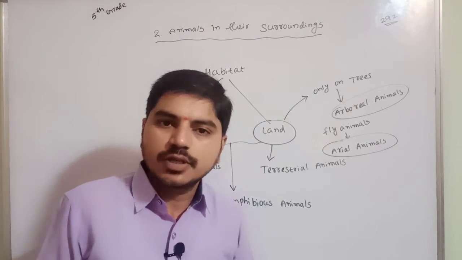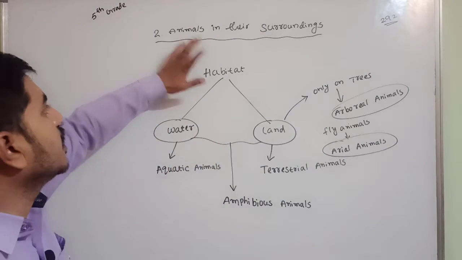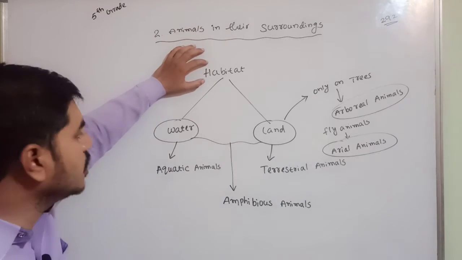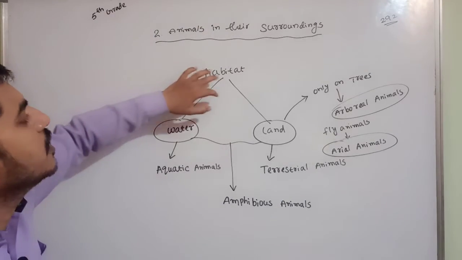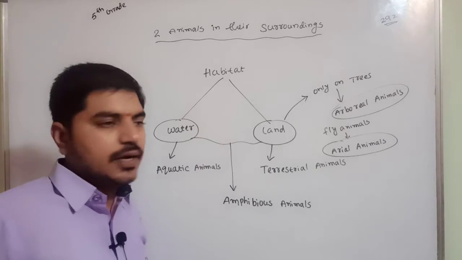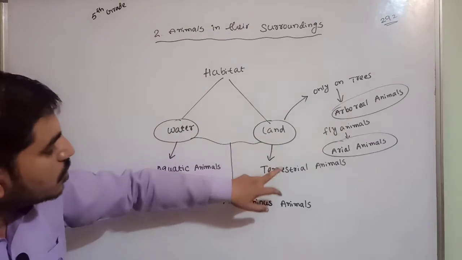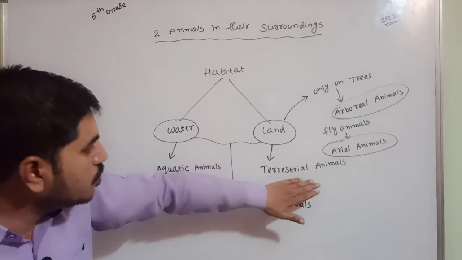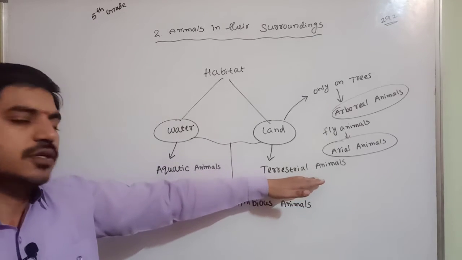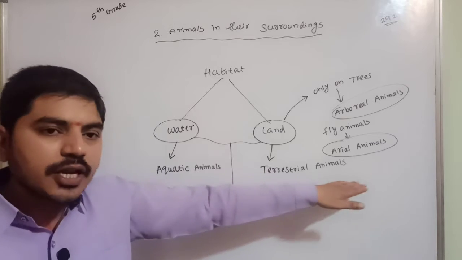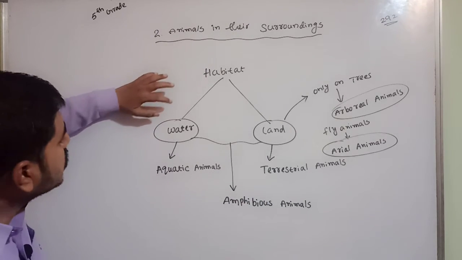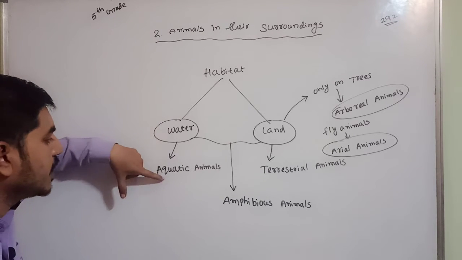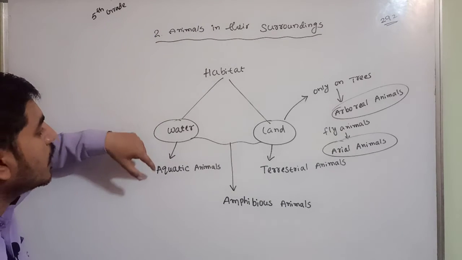Okay? So clear, all of you? Agree? In that habitat, some animals live on water and some animals live on land. The ones that live on land are terrestrial animals. Clear, children? And the ones that live in or inside the water are aquatic animals.